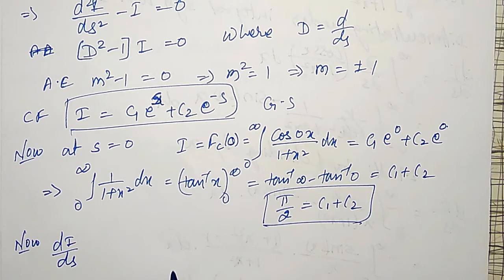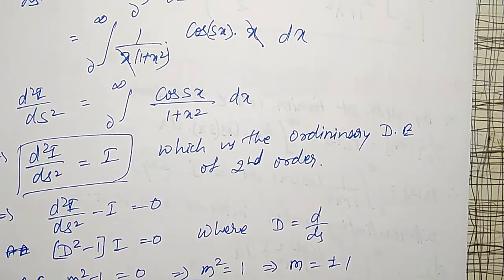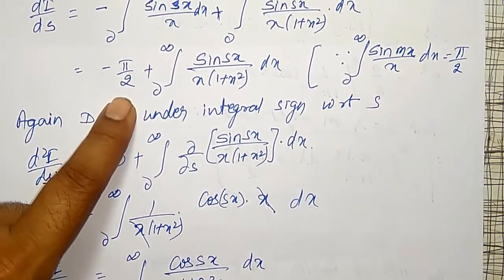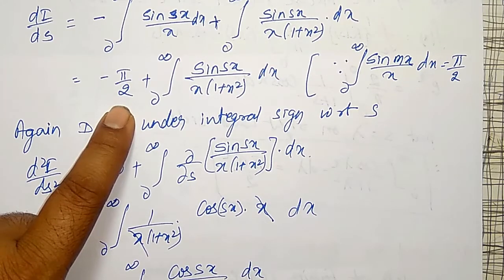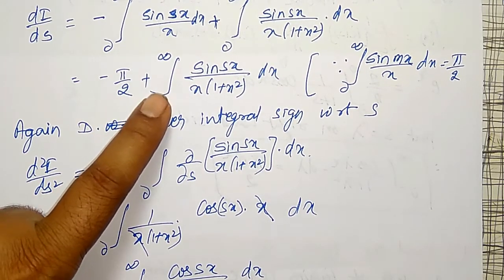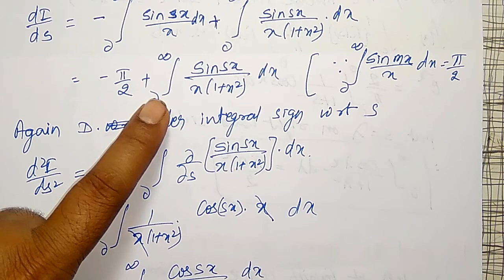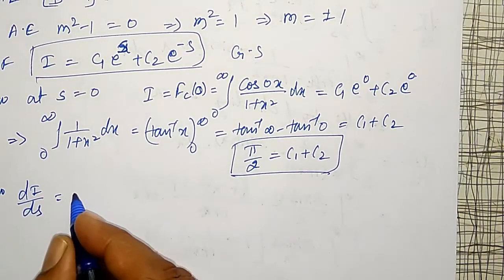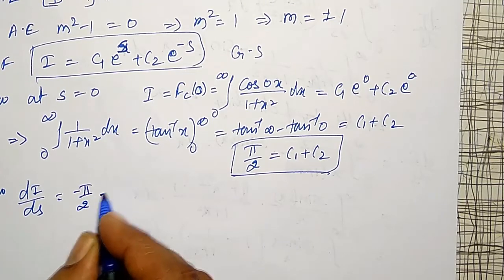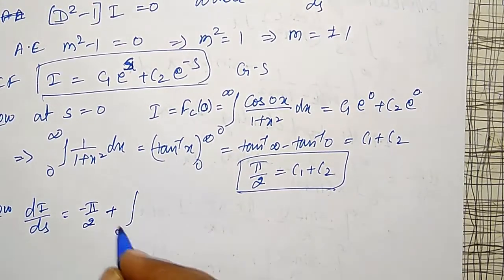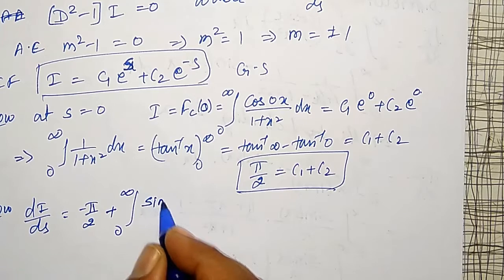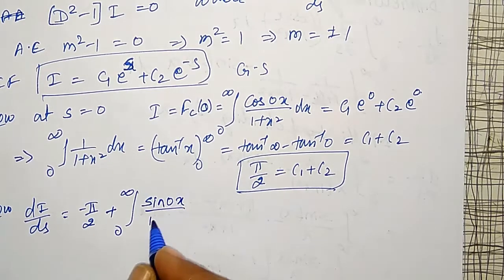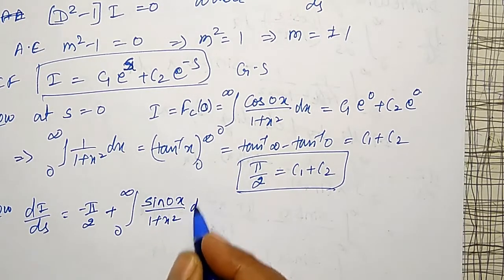I have here dI by ds, which from my equation I just now proved, equals minus pi by 2 plus integration from 0 to infinity sin sx divided by 1 plus x square dx. In this I will substitute s equal to 0, that is minus pi by 2 plus integration from 0 to infinity sin 0 x divided by 1 plus x square dx.